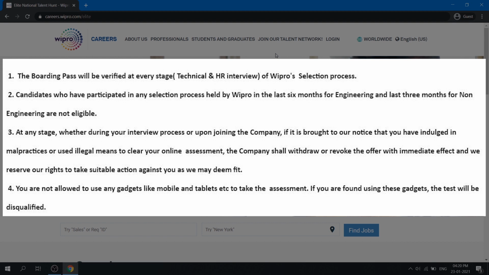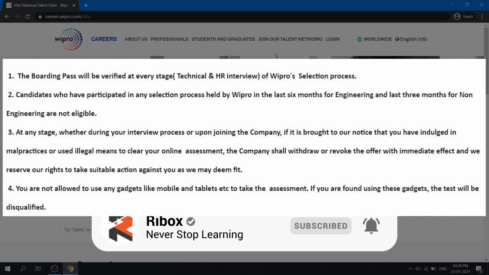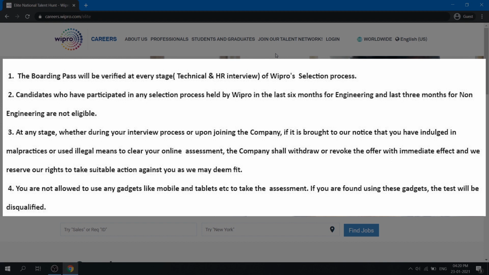Candidates who have participated in any selection process held by Wipro in the last 6 months for engineering and the last 3 months for non-engineering are not eligible. So you need to ensure that you have not appeared in the Wipro exam in the previous 6 months or in the previous 3 months if you are from a non-engineering background. That is the second and the most important point which you need to ensure. If that is the case with you, I'm sorry to say you are not eligible for the exam, and that is why you might have not received the email.